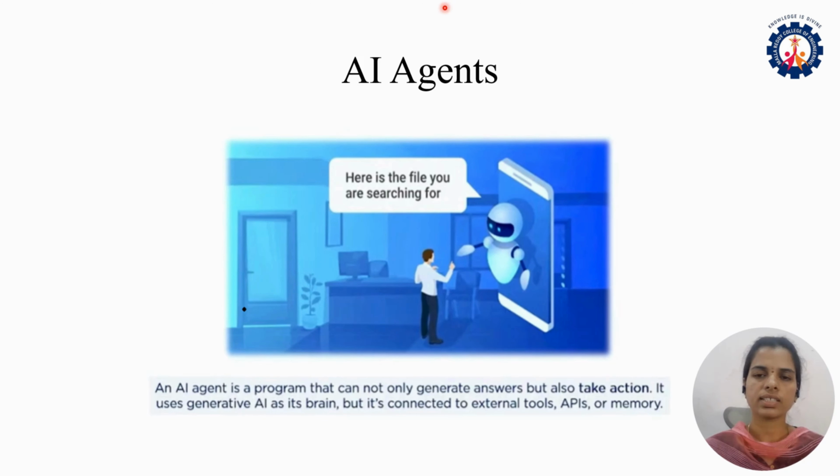Now let us talk about AI agents. Generative AI is just like a brain that writes, but what if we gave the brain some tools? That is where the AI agent comes in. An AI agent is a program that can not only generate answers, but also take an action. It uses generative AI as its brain, but it is connected to external tools, APIs or memory. So instead of just answering your questions, it can perform a specific task for you.